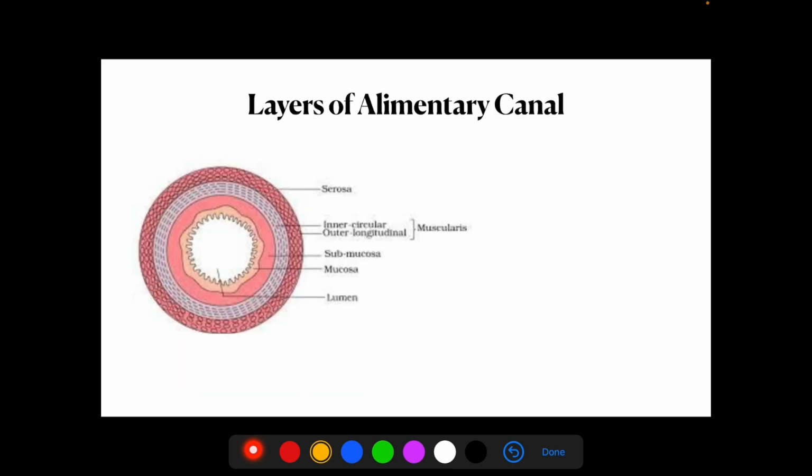Now we see about the layers of the alimentary canal. We have 4 layers. The layers are from inside to outside. First we have the mucosal layer, then the submucosal layer, then the muscularis layer, then the serosal layer. We all know this alimentary canal is a hollow organ.